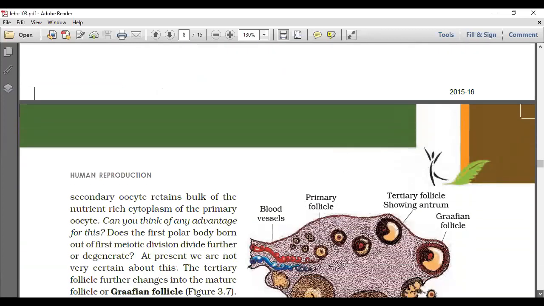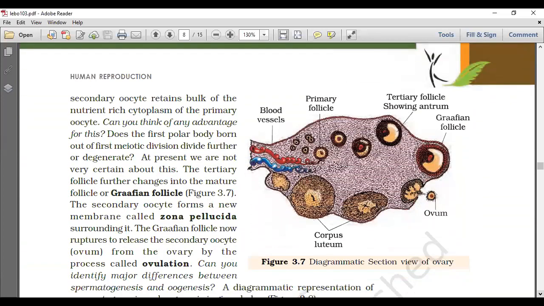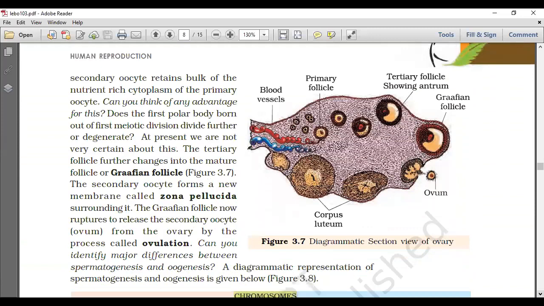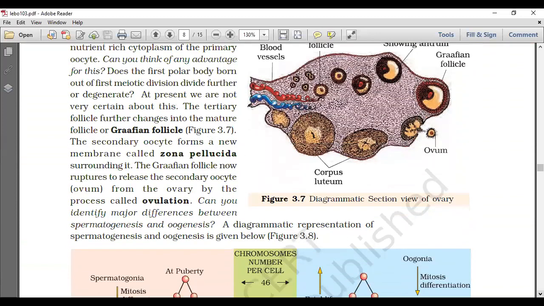Okay. So then the secondary oocyte retains the bulk of the nutrient-rich cytoplasm of the primary oocyte. Can you think of any advantage for this? Yes, there is an advantage.